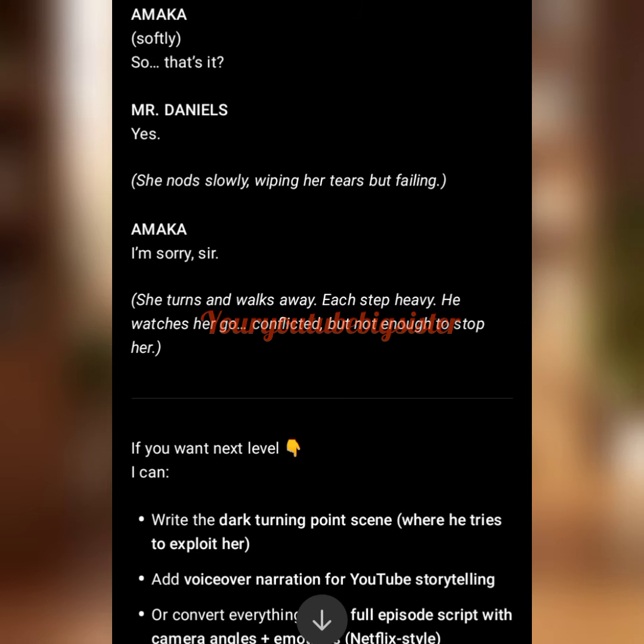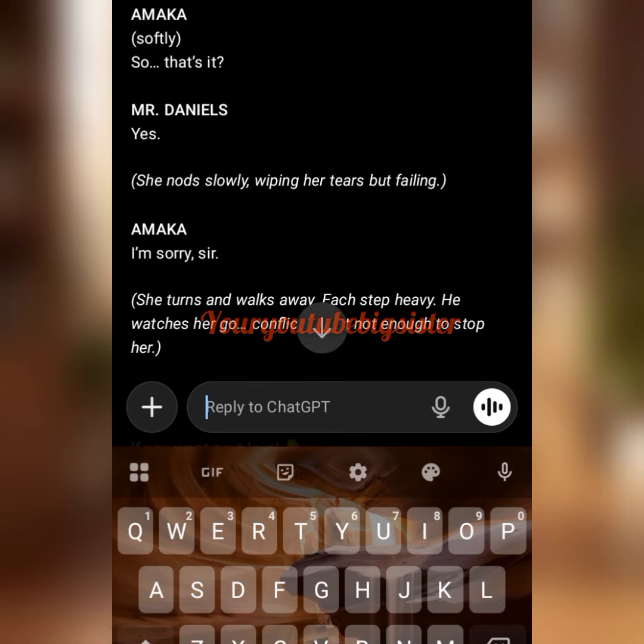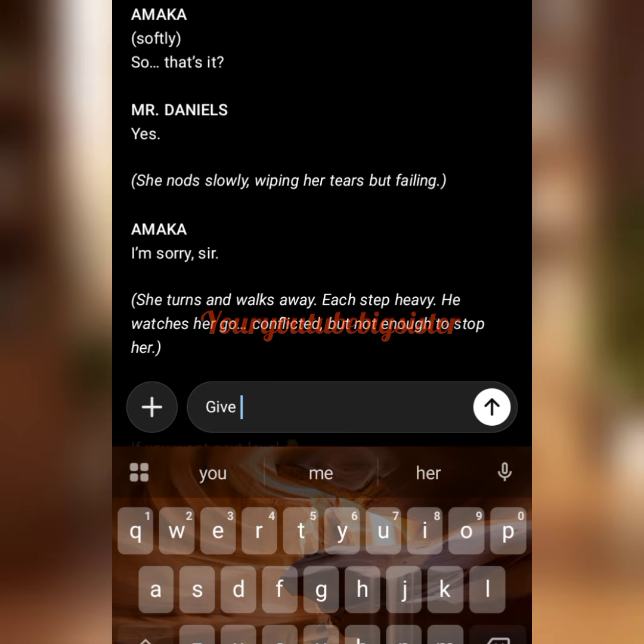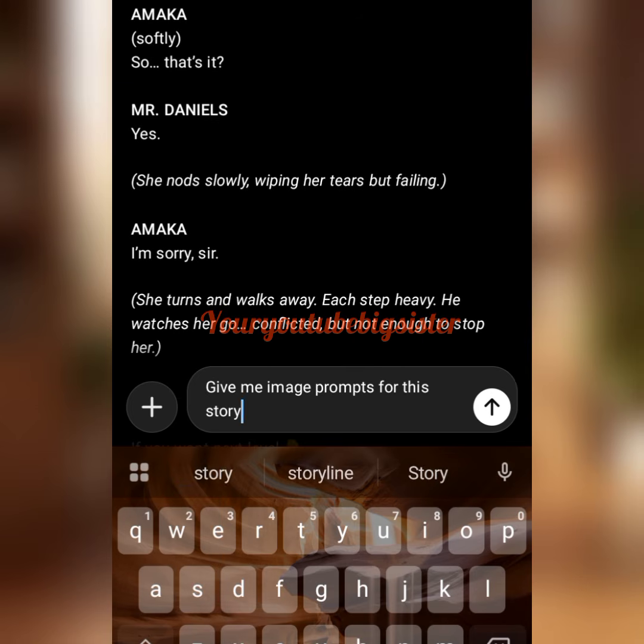So guys, for the next step, we have to generate our images. Before that, we have to tell ChatGPT to give us image prompts for our story. So I'll just simply type, give me image prompts for this story.